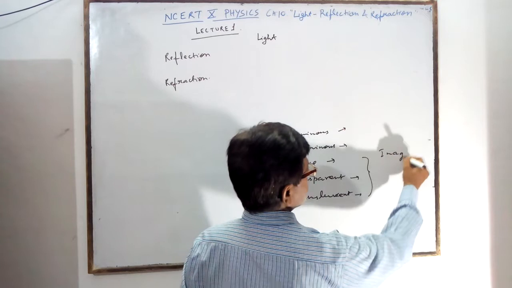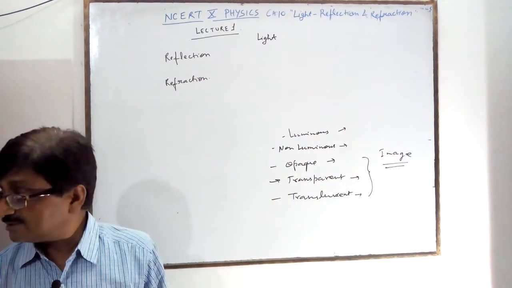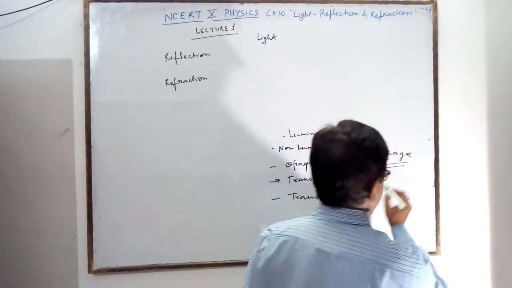Do you know? One very important thing you must know is the image. What is the image? An image is formed by any object.